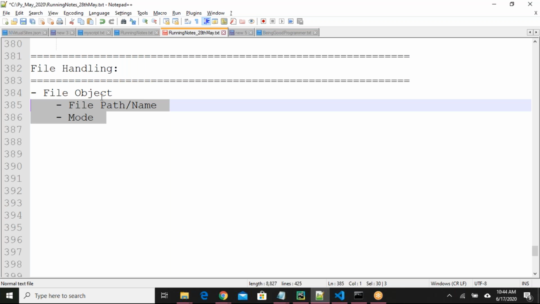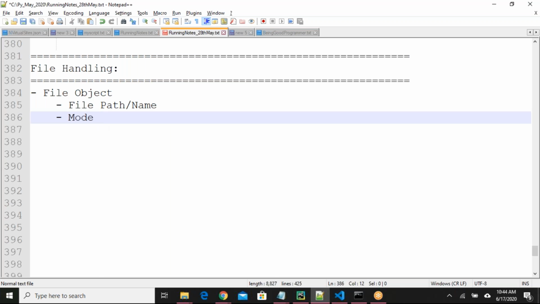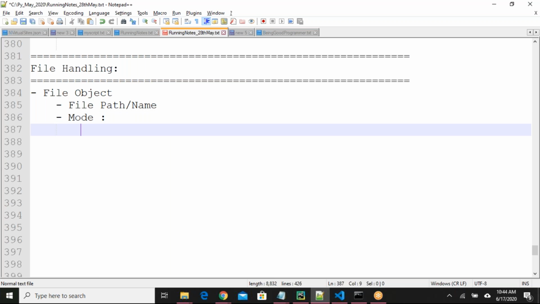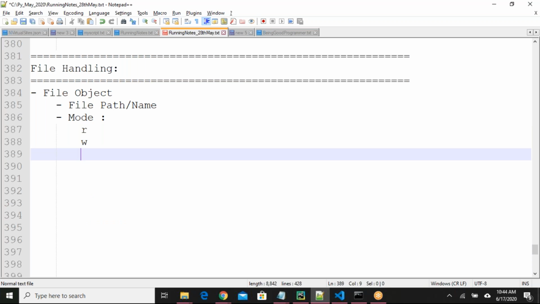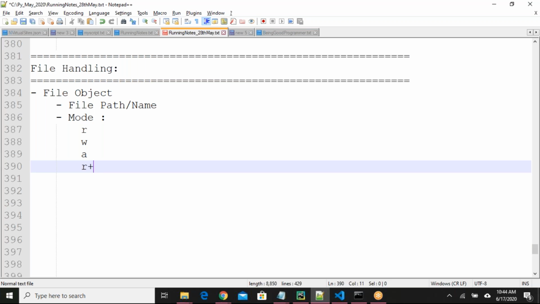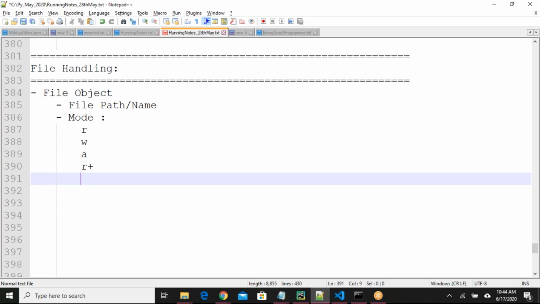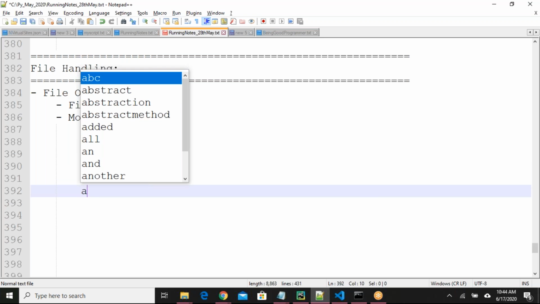Okay, what is this mode? When you are creating an object for a file, there are different types of modes available for us. Modes are like r mode, w mode, a mode, r plus, w plus, and a plus.